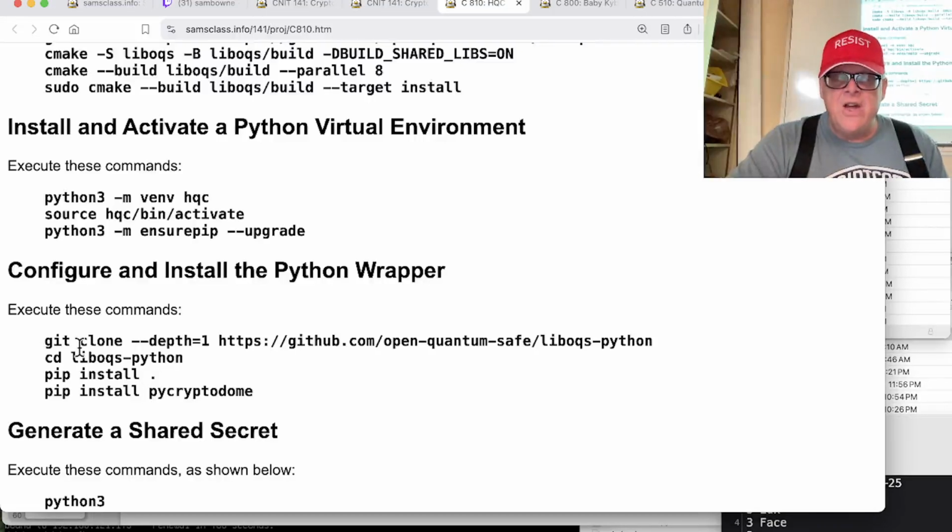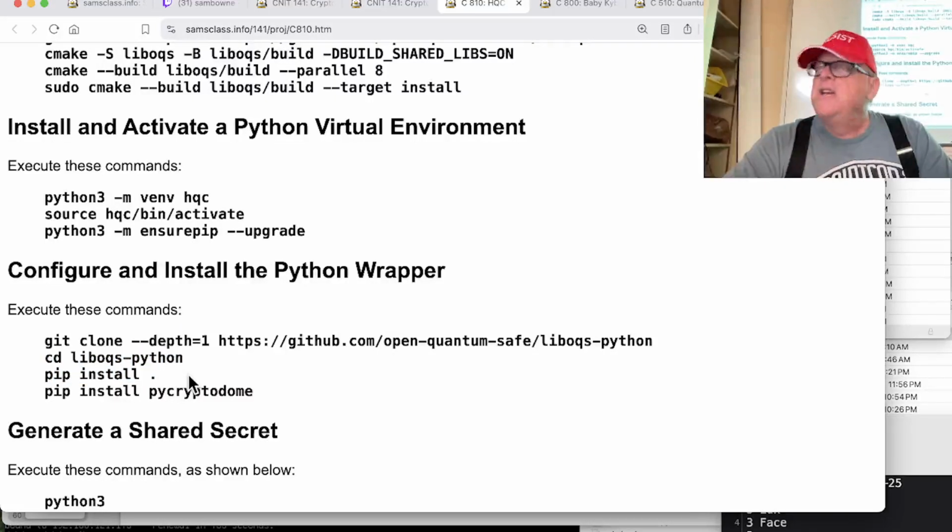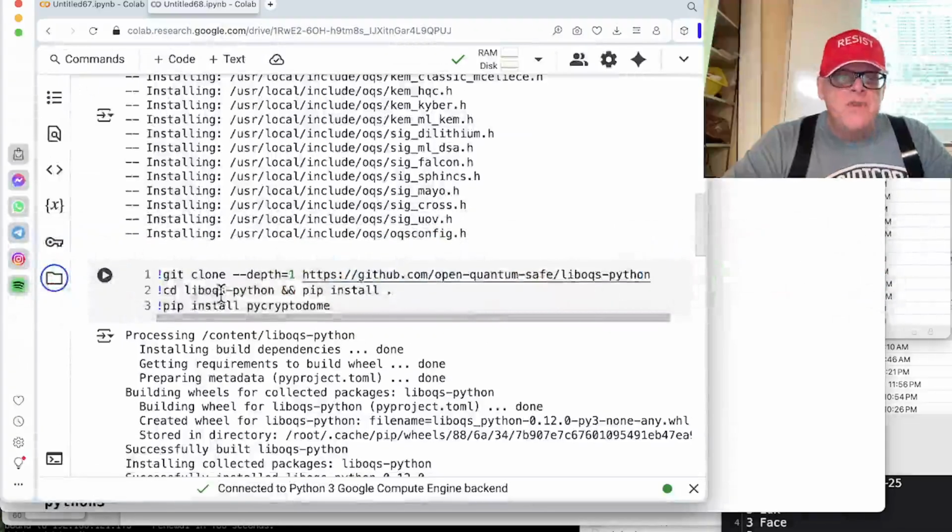Now here I do a git clone. Now there's a little bit of a problem here. When I tried to move into this directory and then install with a dot in that directory, somehow it didn't work. So in the Google Colab environment, it seems to forget what directory I'm in between one command and the next. So I had to modify this a little, and here's what I had to do. I do the git clone, I had to put it in one line.